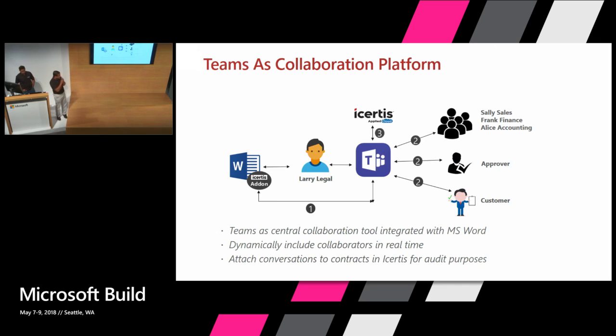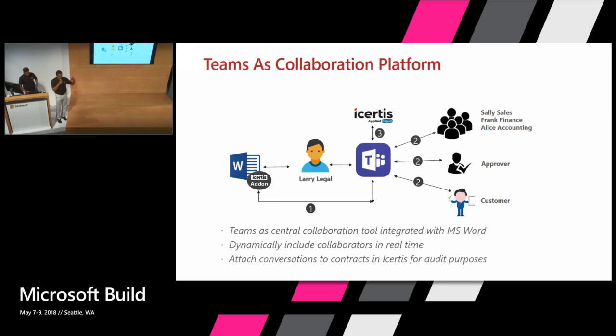As you are looking at a contract, at a language, or at a value that is being changed in the contract, you can launch a channel inside Microsoft Teams. Larry can do that while he is inside Word. That conversation gets put into Microsoft Teams, and now he can invite people from different departments into it.